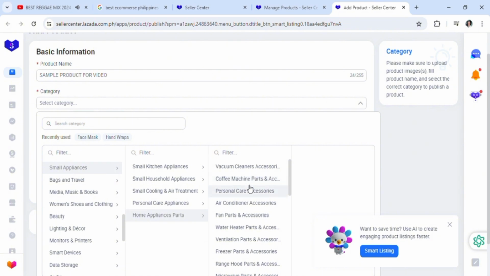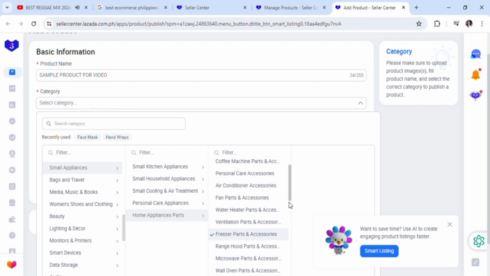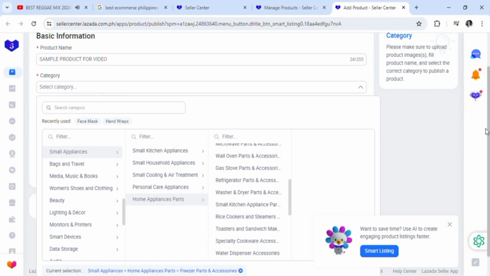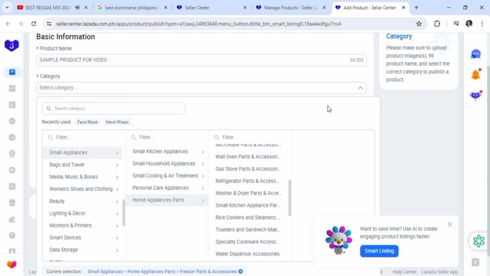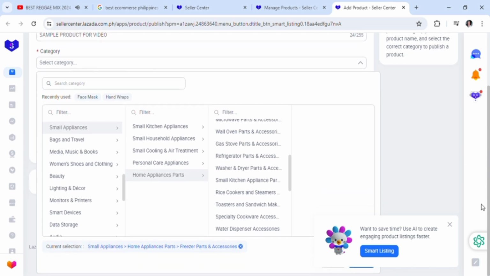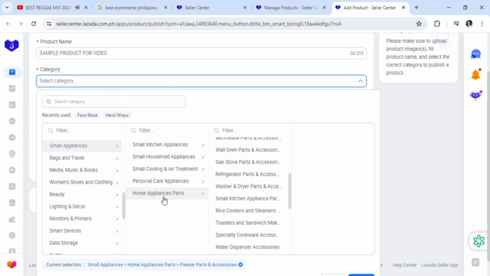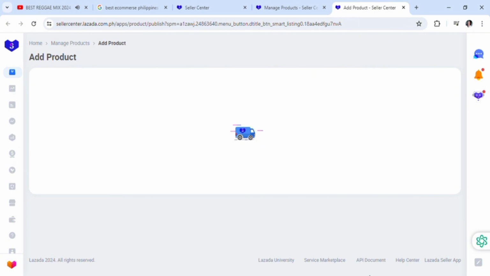So again, filter out all your choices: home appliances, small appliances, to home appliances, to freezers and accessories. Just pinpoint them down to the scale that you want, and keep in mind that you have to be honest in this one, because if you're not, it's just not going to work. You're going to be submitting this for 24 hours before the shop actually allows you to have it displayed on their platform.